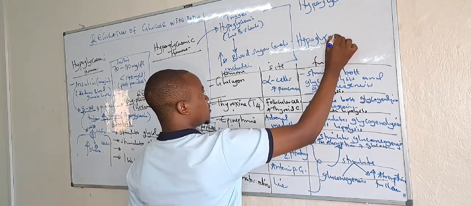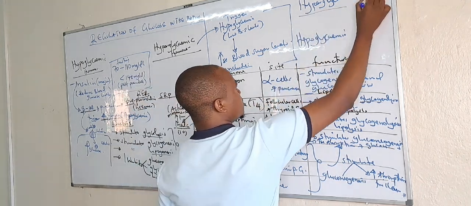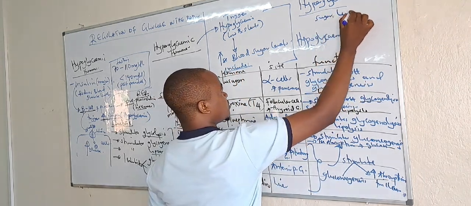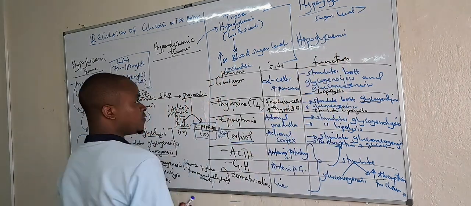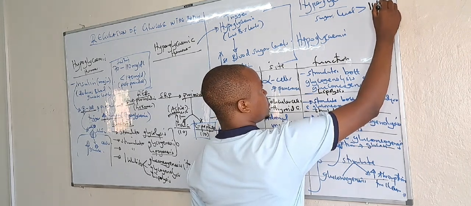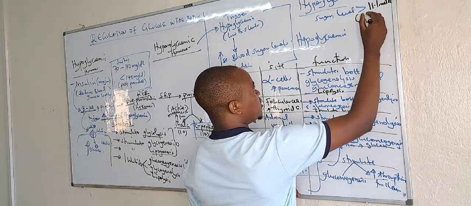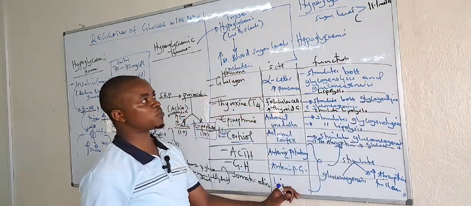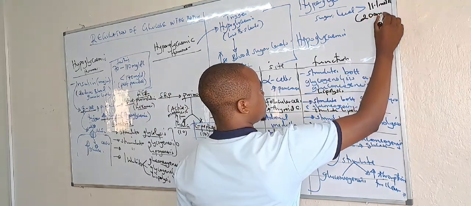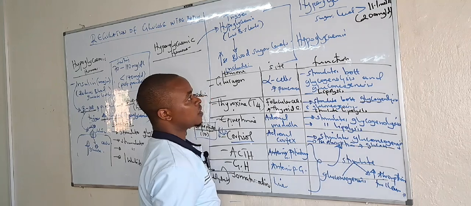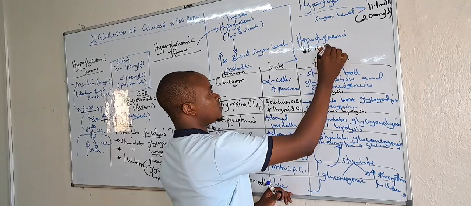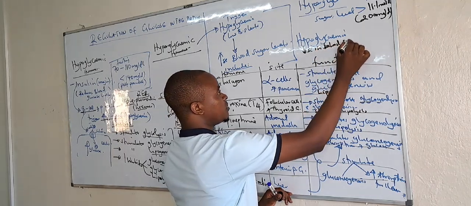Hyperglycemia is increased sugar levels beyond 11.1 millimoles per liter, or when converted to milligrams per deciliter, beyond 200 milligrams per deciliter.